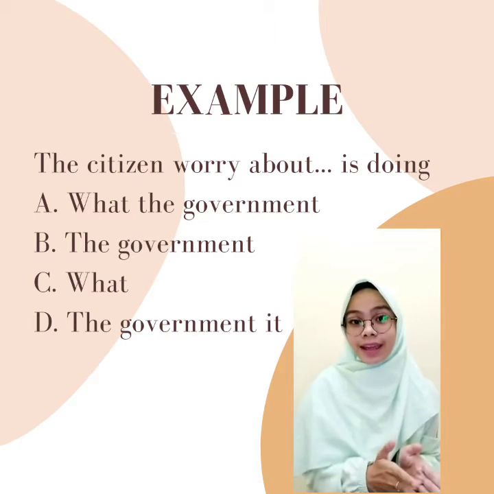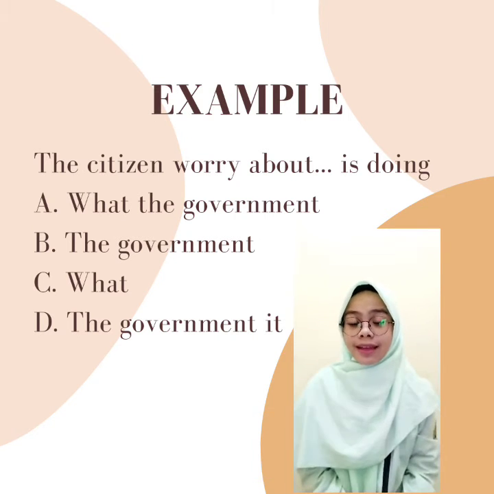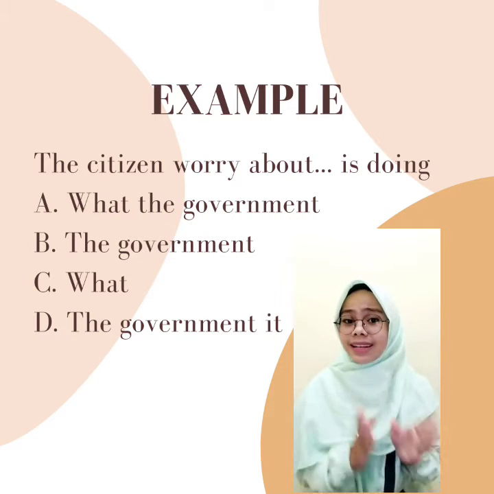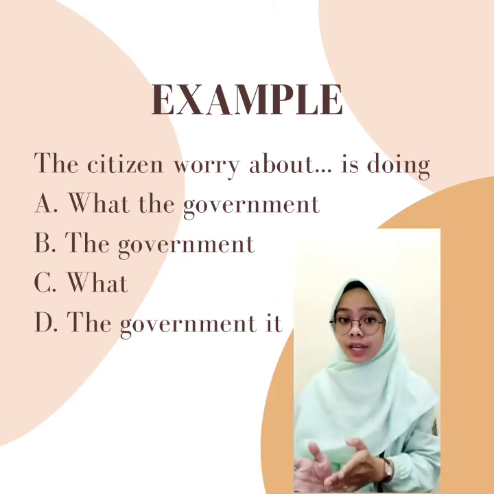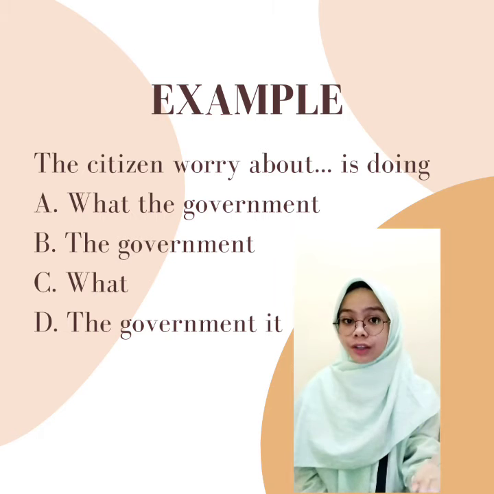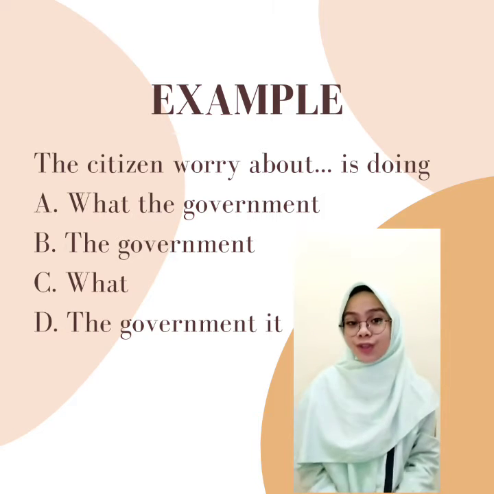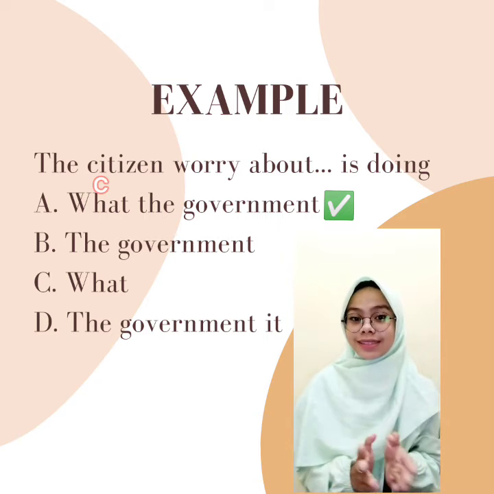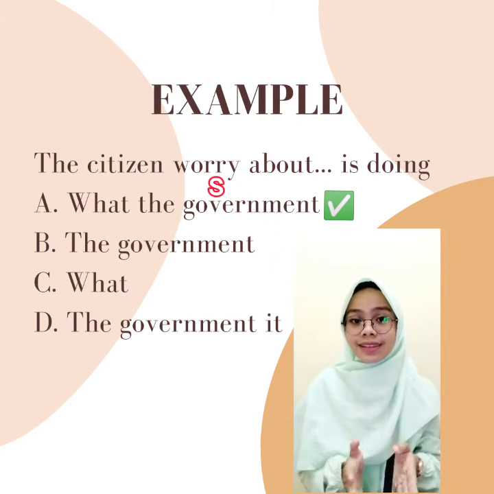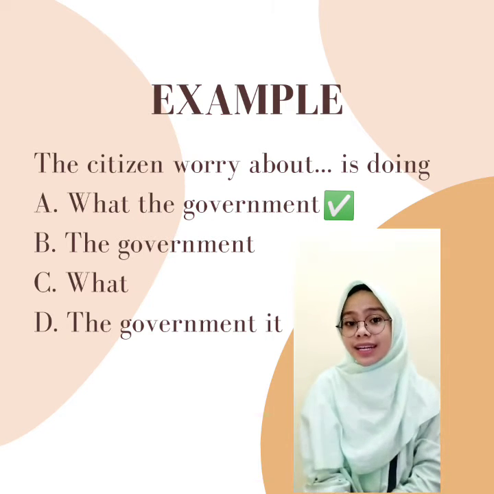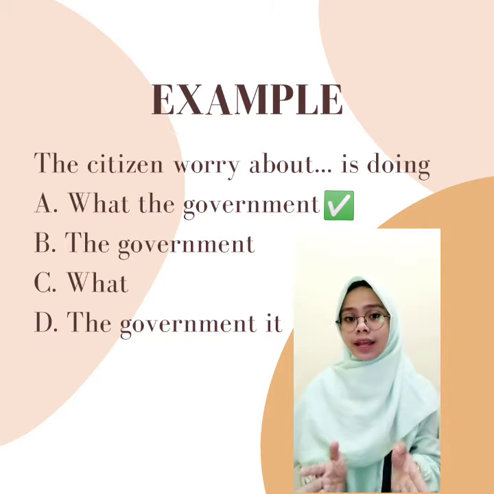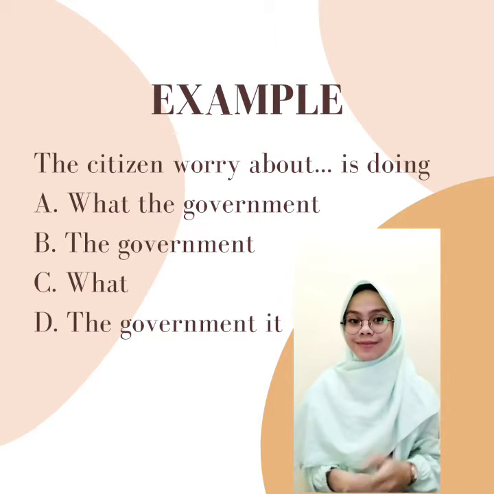Let's look at answers A and D. Answer B does not have a connector, only subject, that is the government. And answer C does not have a subject, only connector, that is what. So the answer is A, what the government. What as connector, the government as subject. Answer D is wrong because the subject is double, that is the government and it.